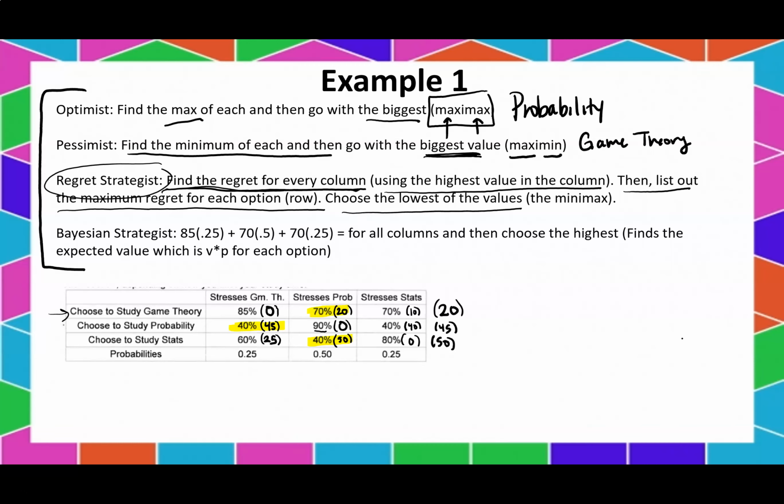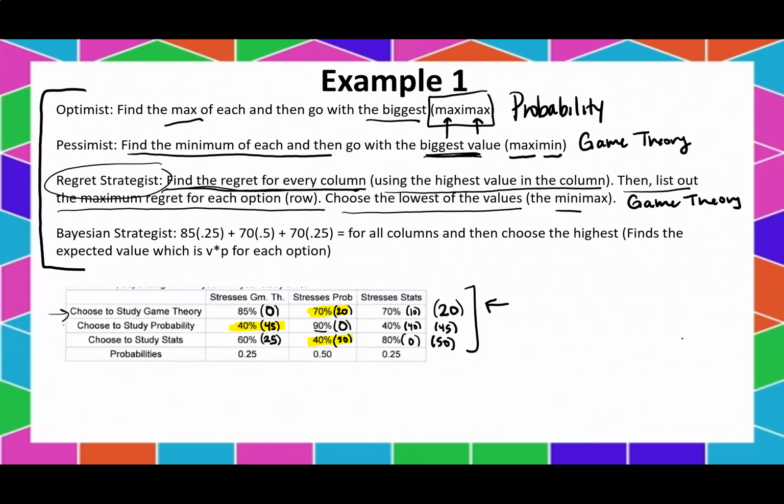So what's the lowest value here? Well, that's going to be 20. Okay, so if we chose to study game theory, and it doesn't matter what we chose or what the professor chose, the worst case scenario is we're going to regret 20%, and that's not too bad. So in this case, they would have chosen game theory.